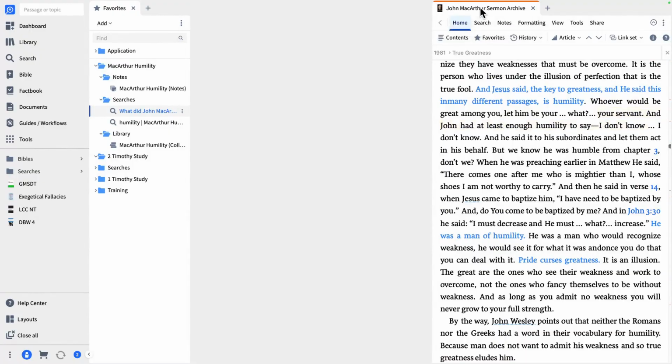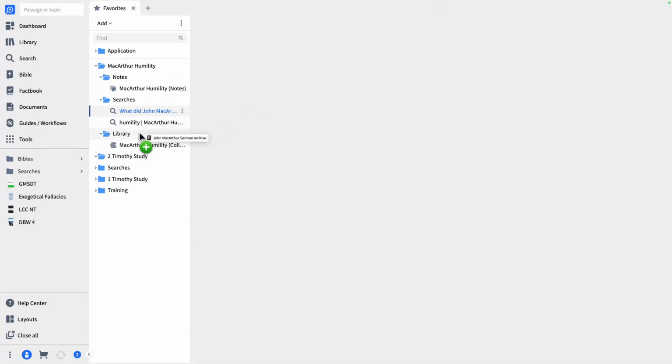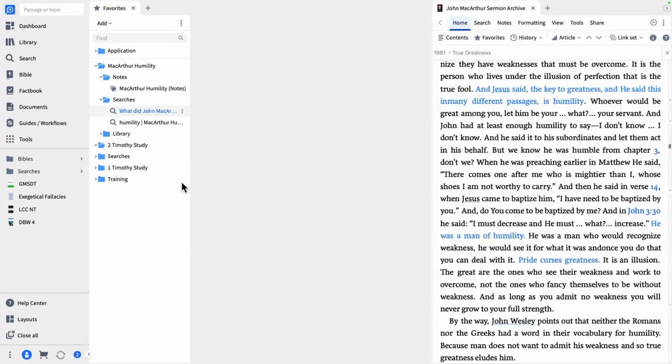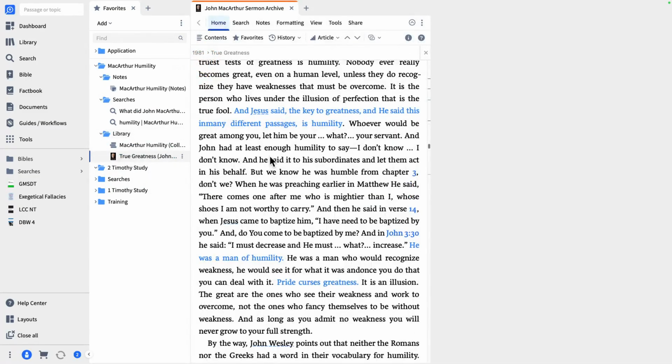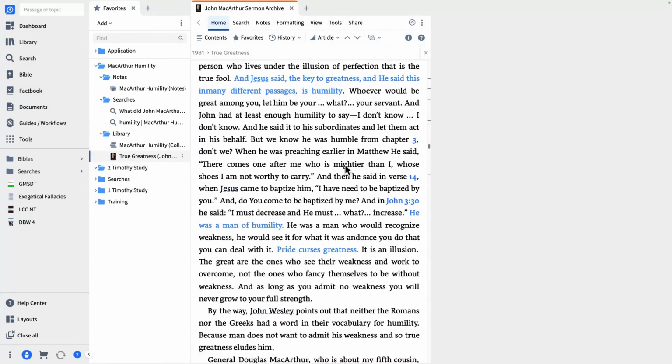So we've got this resource open. We could actually take this resource as well and save that in my library so that I know I'm working in that specific book. I can just go right here and drop it in my library, and it's right there. So if I close that book for whatever reason and I want to get back to it, just click on it, and it's got the shortcut that goes right back to that same section you were just in.